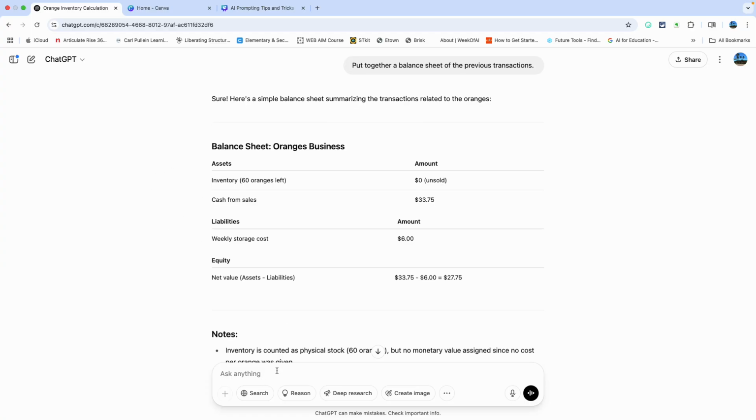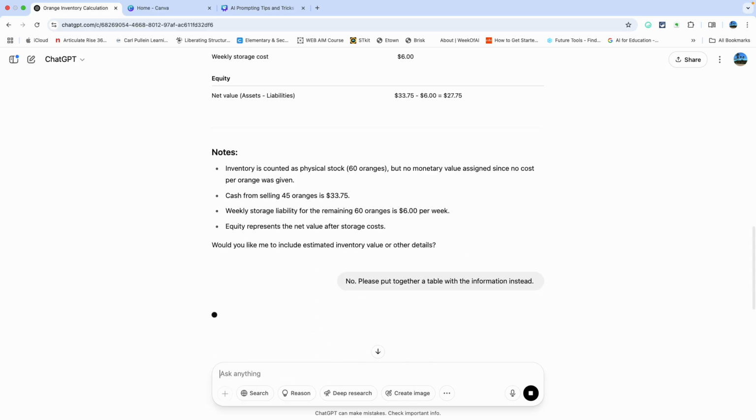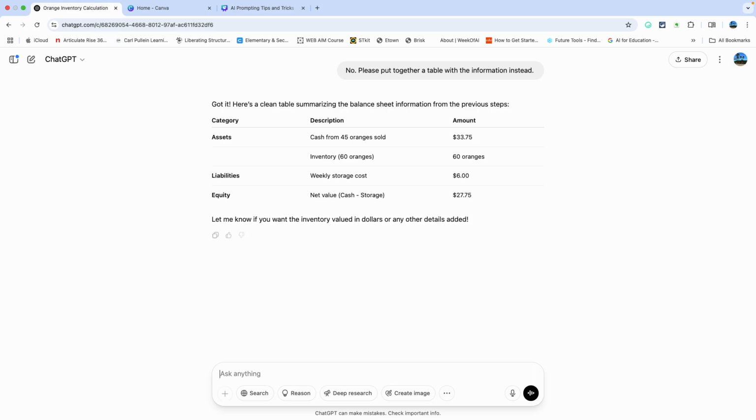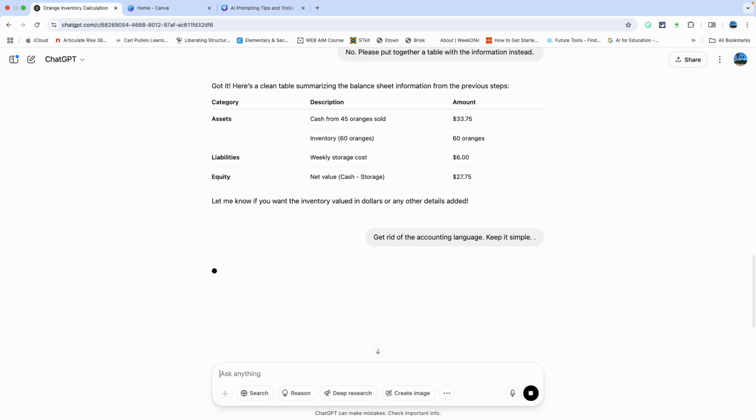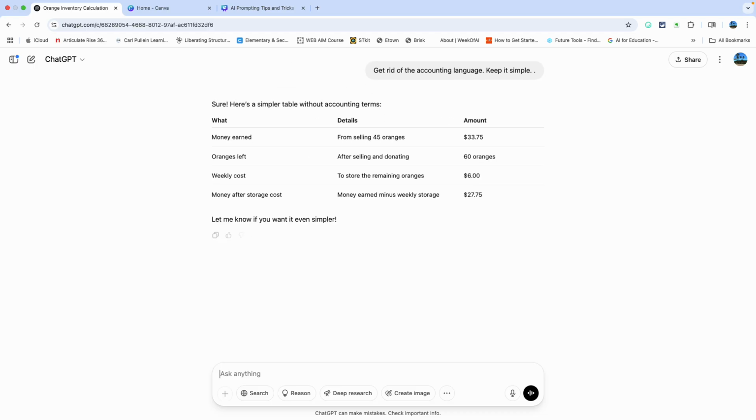Now, what I can also say is, no, please put together a table with the information instead. Now let's see what happens. And then I can say, get rid of the accounting lingo. I'm going to say, keep it simple. So here we go. This is actually going to break it down even simpler.